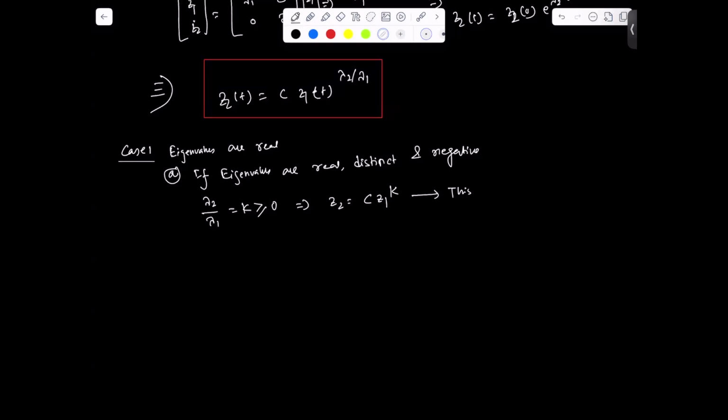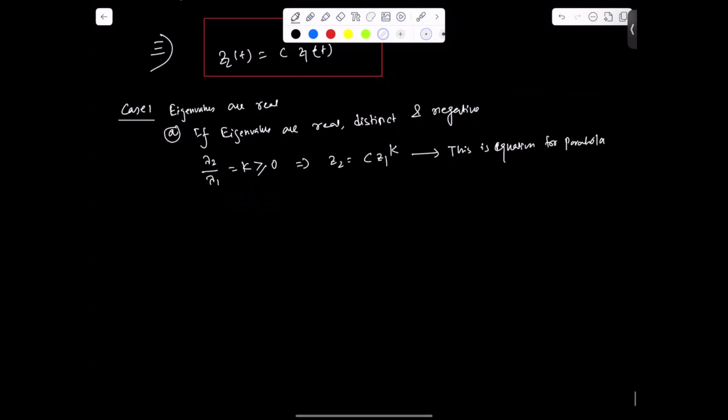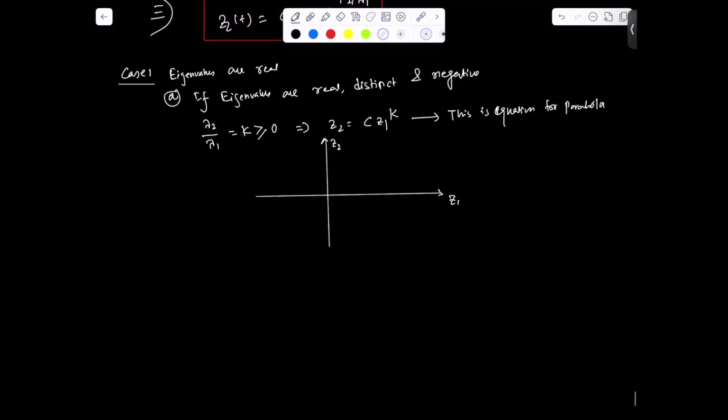So this is the equation for the parabola that you know. For this particular condition, if you plot Z1 versus Z2, for example, this is Z1 and this is Z2. So the state trajectory will be something like this.